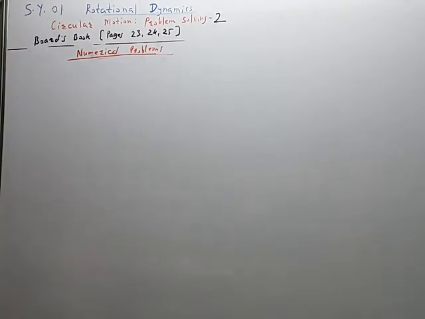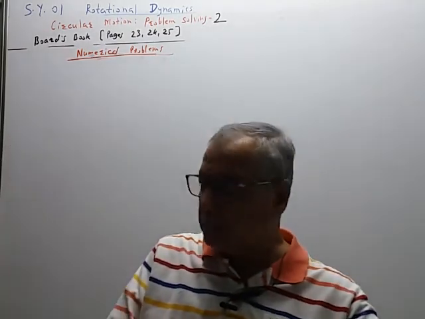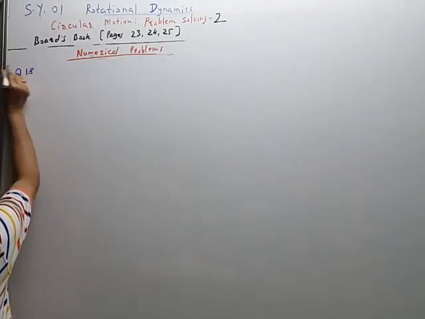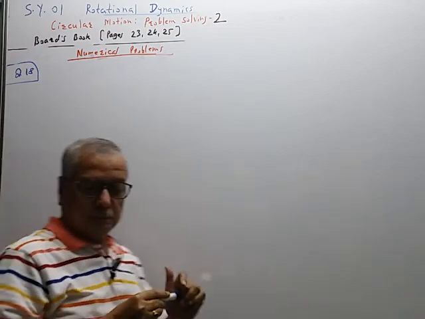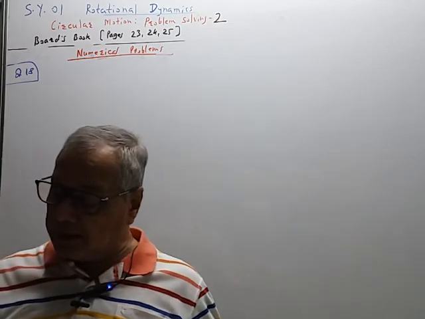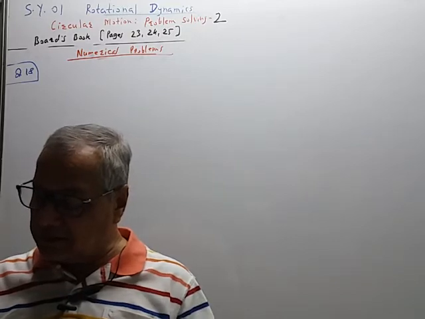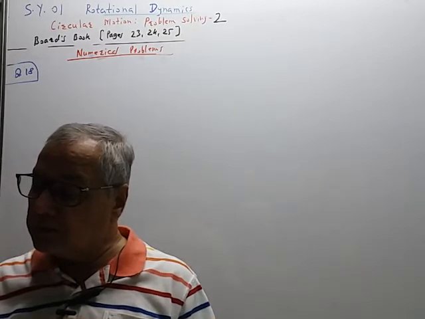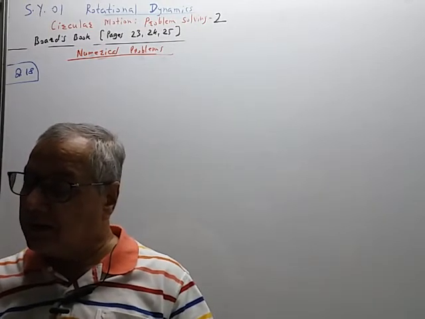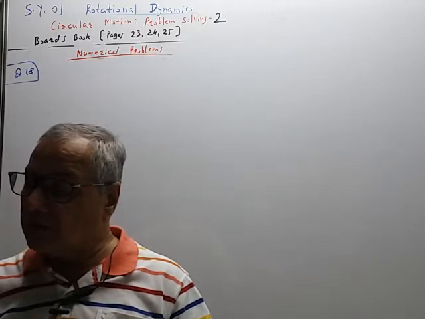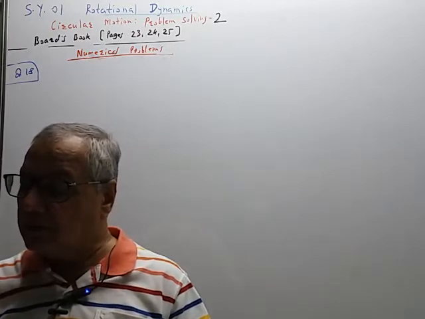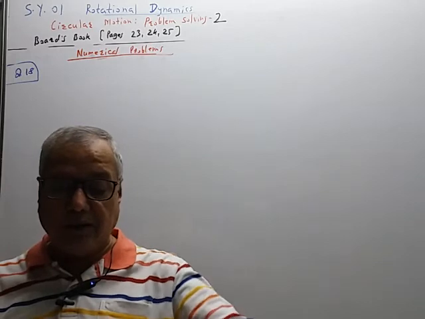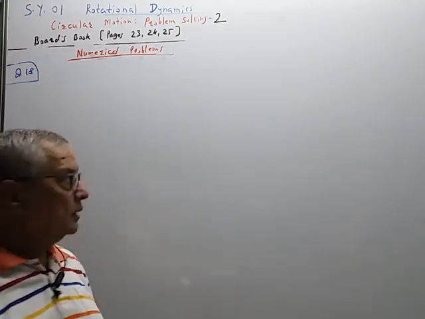Next, this is the last problem from circular motion. Question number 18. A motorcyclist as a particle is undergoing a vertical circle inside a sphere of death. The speed of the motorcyclist varies between 6 meter per second and 10 meter per second. Calculate the diameter of the sphere of death. How much minimum value is possible for this speed? So we have to find diameter. So I will show the given quantity in a problem.